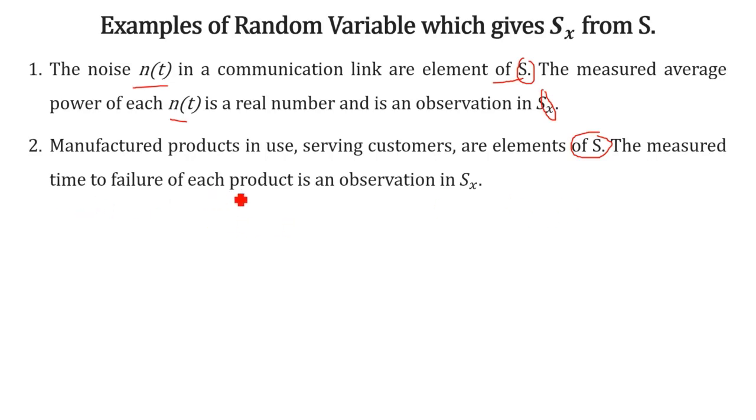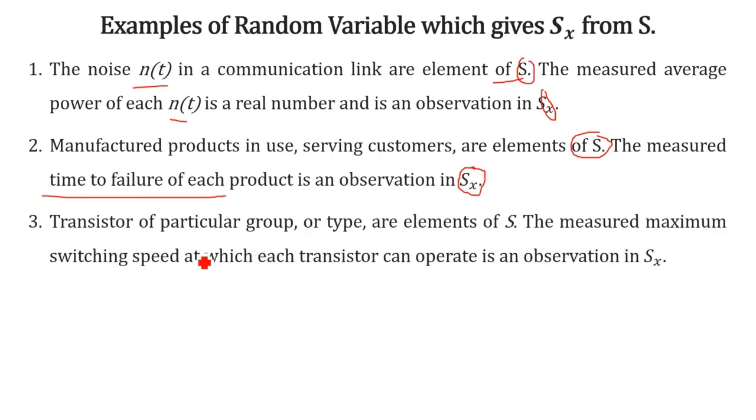Time to failure of each product, when they come for service, that is, for how long it works properly. That's the observation for the delivered bikes. So the products are available in the sample space, and for those products we provide measurements that will be there in the Sx.